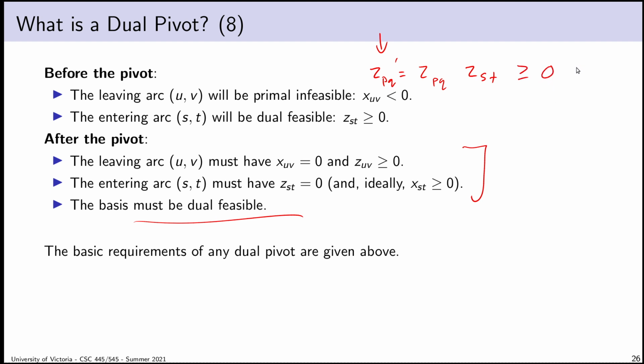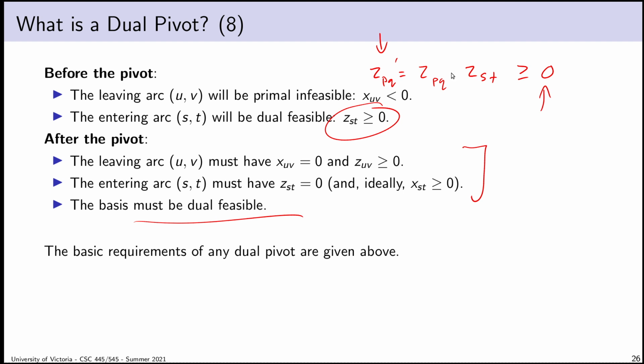And we know already that the formula to compute the new dual slack value could involve a subtraction or an addition, depending on which direction the edge points. I'll observe that because z st has to be greater than or equal to 0, if I'm adding these two things together, there's no way this is not going to be non-negative, because z pq has to be non-negative to begin with, and z st has to be non-negative to begin with.